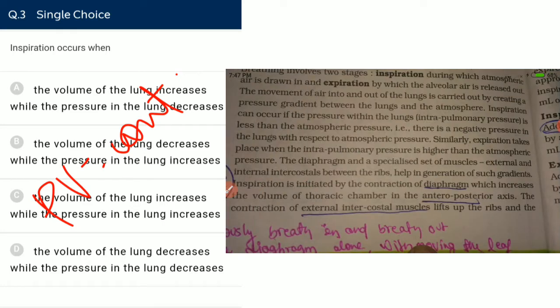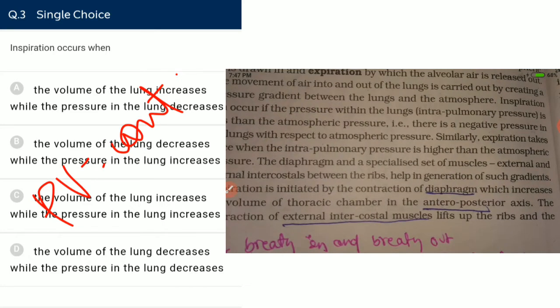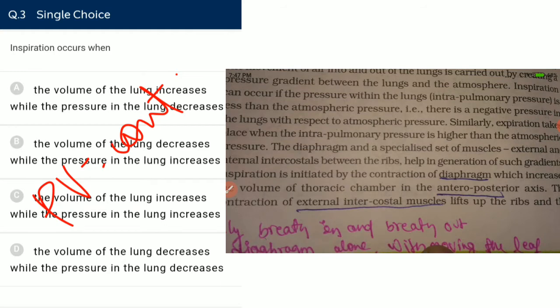The volume of the thoracic cavity increases because of two reasons. The first cause is the contraction of the diaphragm. The contraction of the diaphragm increases the volume of the thoracic cavity in the anteroposterior axis, which is very important. The contraction of the diaphragm increases the volume in the anteroposterior axis, and the contraction of the external